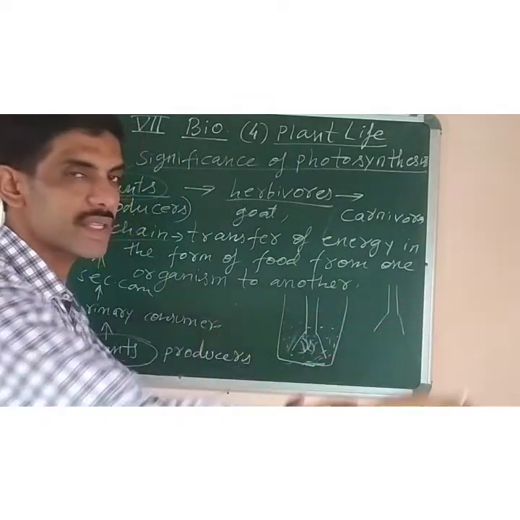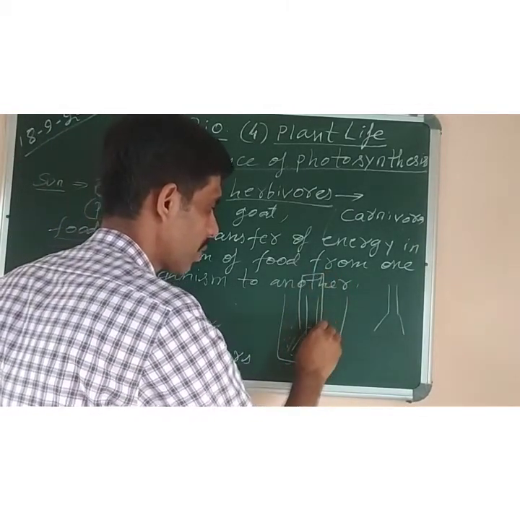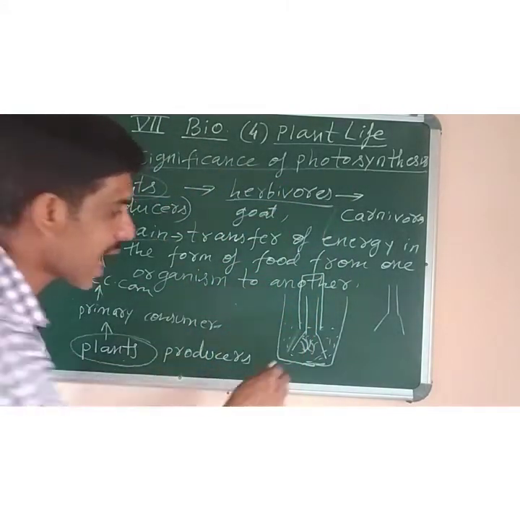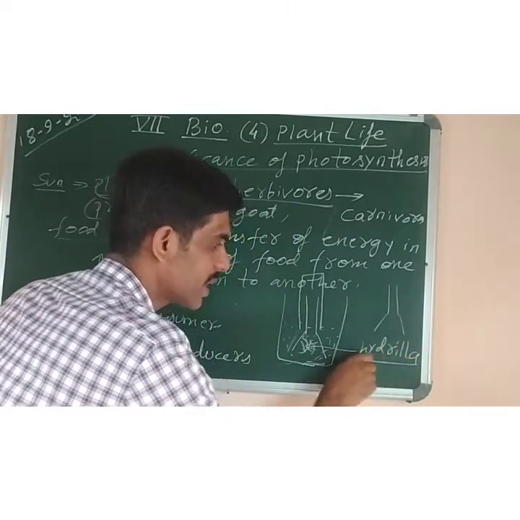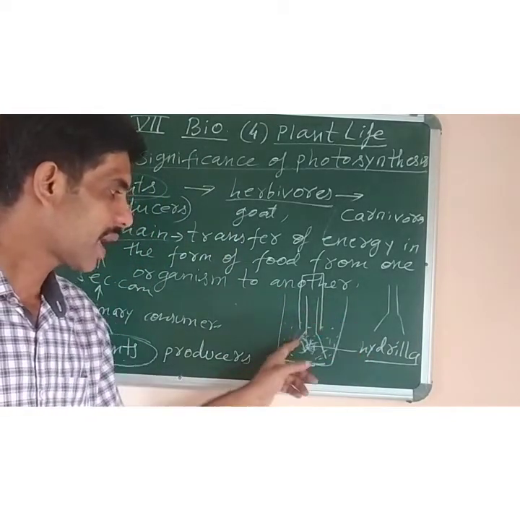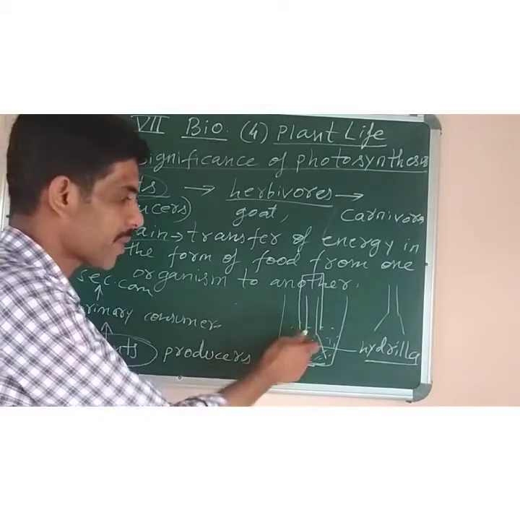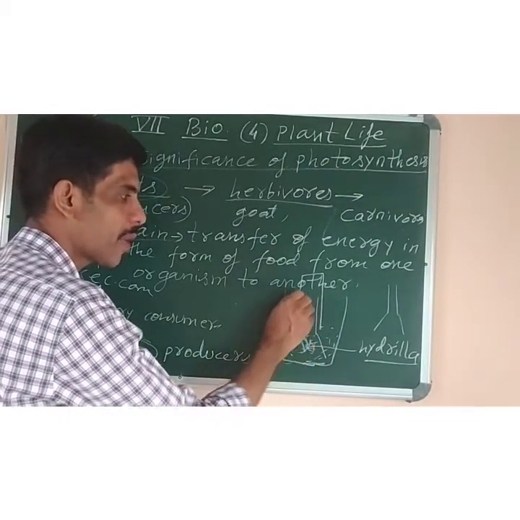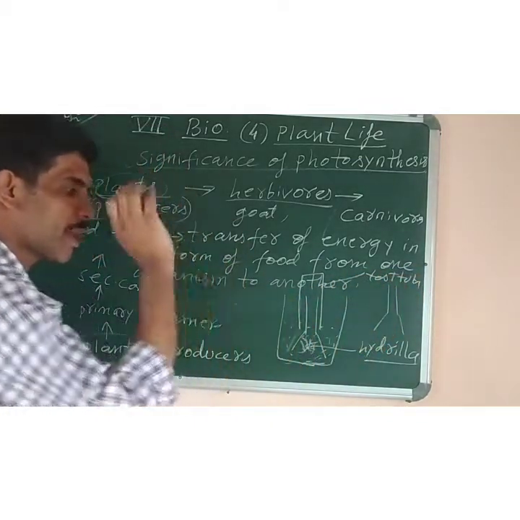And now we'll keep this apparatus outside in the sunlight, and we'll cover this one with a test tube. A test tube will be kept inserted upside down. This is the hydrilla plant which is used. It is an aquatic plant, hydrilla. So when we keep the hydrilla plant in a beaker and cover it with a conical flask, all made of glass apparatus, we then cover the tip of the flask with the help of a test tube. This one is a test tube. Okay, and keep this apparatus in the sunlight.